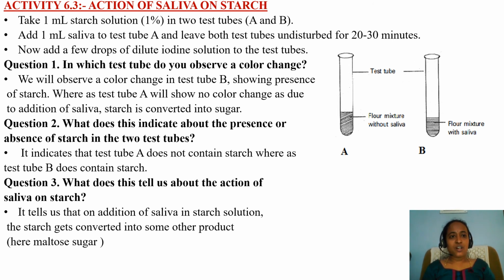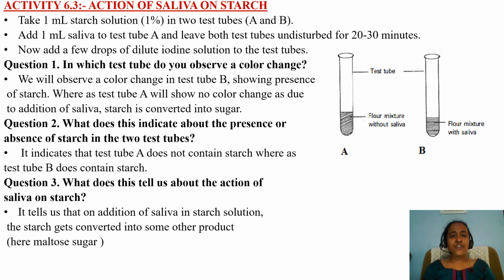What is the procedure? Take 1 ml of 1% starch solution in 2 test tubes, both test tube A and B. See the picture, A and B. We have taken 1 ml of starch solution. Add 1 ml of saliva to the test tube A and leave both the test tubes undisturbed for 20 to 30 minutes. We have not added anything to the test tube B except starch solution.